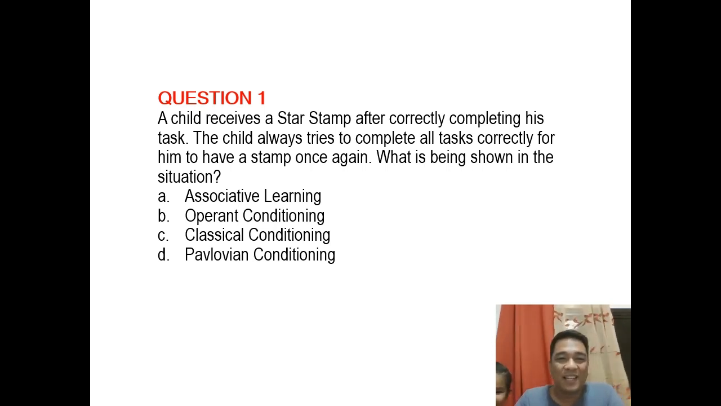When a child receives a star stamp after correctly completing his task, the child always tries to complete all tasks correctly for him to have a stamp once again. What is being shown in the situation? A. Associative learning. B. Operant conditioning. C. Classical conditioning. Or D. Pavlovian conditioning. Go.